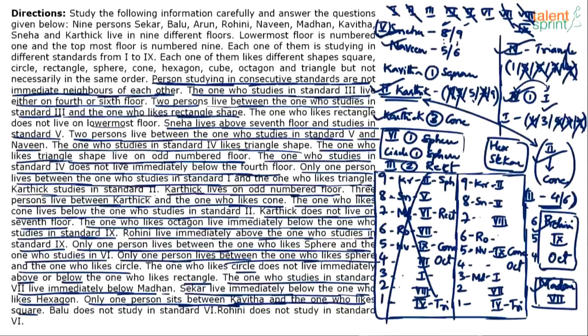We know that 6th class and sphere will have a gap of 1. Sphere and circle also will have a gap of 1. So one possibility is both 6th class and circle represent the same. Then sphere comes there. Possible. Otherwise, 6th class comes here, sphere comes here, circle goes there. Possible.